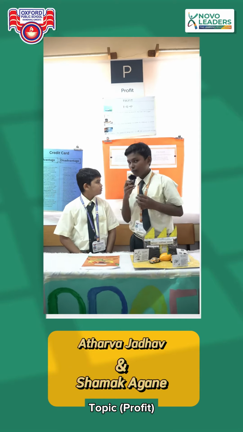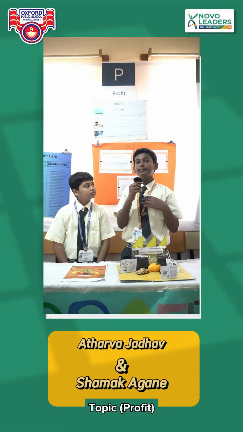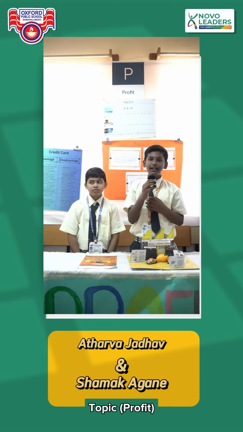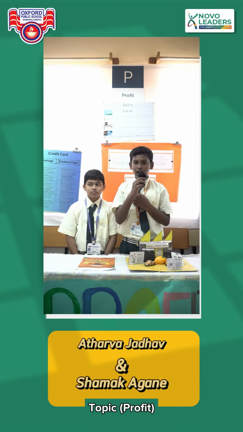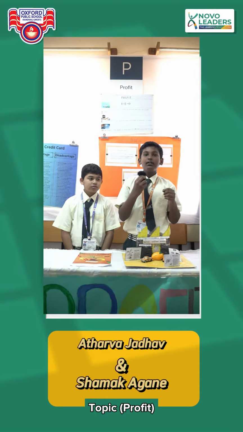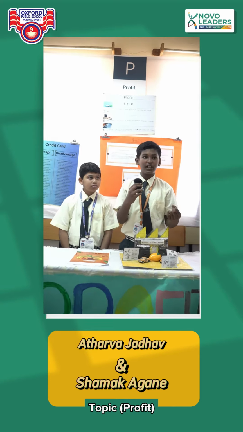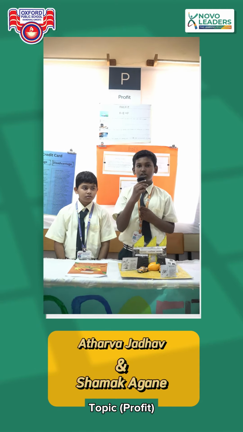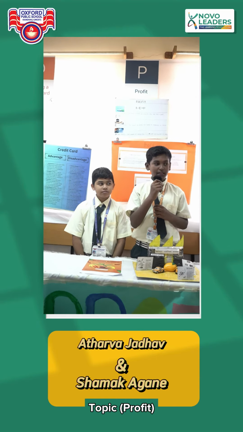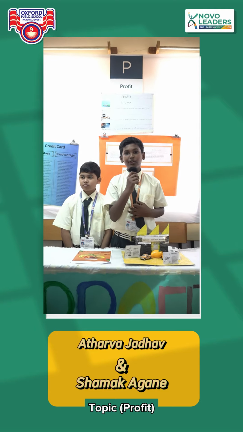Explanation of profit. My uncle is running a business of Alphonso mango. He purchases at 100 rupees per dozen and sells at 500 rupees per dozen. He gets a profit of 5,000 rupees, and he has to calculate the money for transport and packaging. It is 2,000 rupees, and the total profit is 3,000 rupees. He can use this money in future for buying more products.